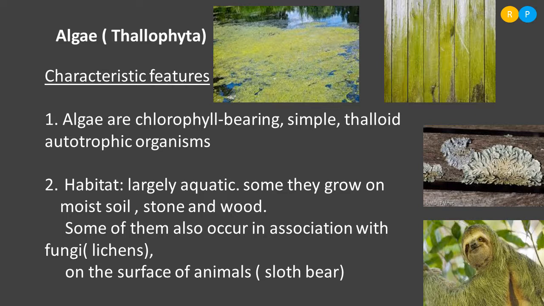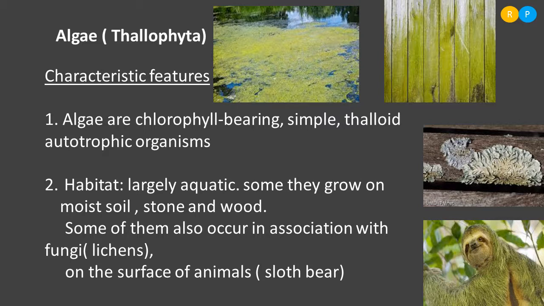So these algae get shelter on the surface of the animal, and in return the animal is getting one advantage. What is that advantage? You can notice because of the growth of algae the surface of the animal is looking green. So this will help the animal to camouflage in its environment. That means it can hide in its environment from the predator. So this is the advantage the sloth bear is getting by the growth of algae on its surface.